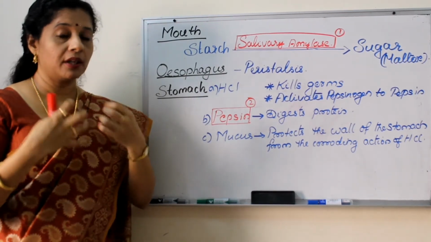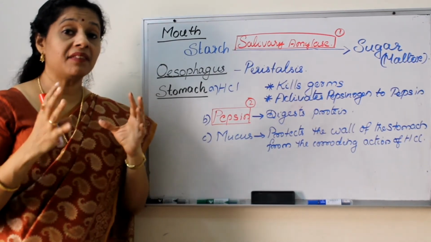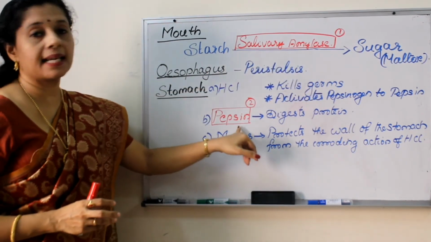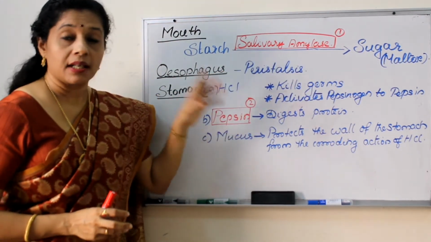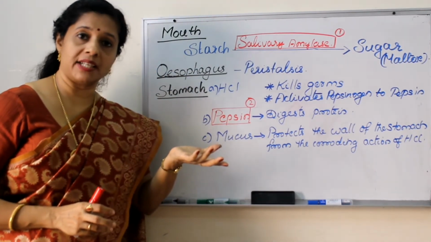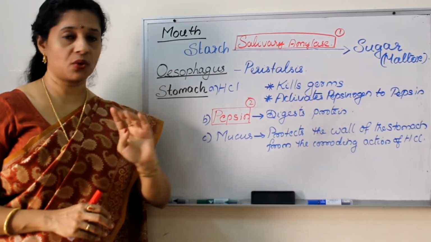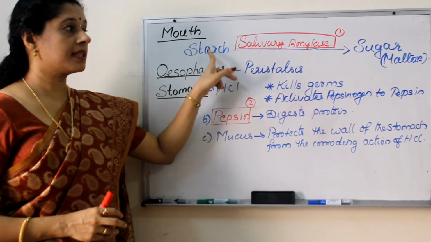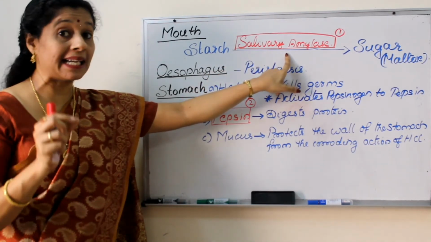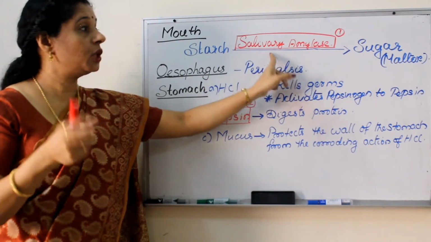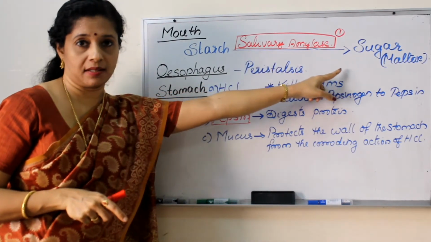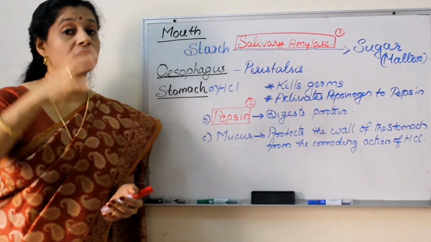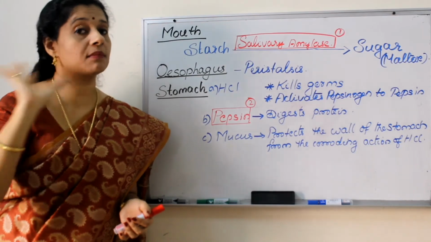When we are chewing the food, food gets mixed with the saliva, and the saliva contains an enzyme called salivary amylase. I am going to write all the enzymes in red color and I am numbering them, because there are so many enzymes involved in human digestion, but you are studying only 4. So I will number them. Very important, you have to learn the equation. So starch is converted in the presence of salivary amylase enzyme. Only enzymes can break it down into a simpler form. In which form? Sugar. Some children will write glucose, but that is wrong, because glucose is the final product. In the mouth it is becoming sugar only.